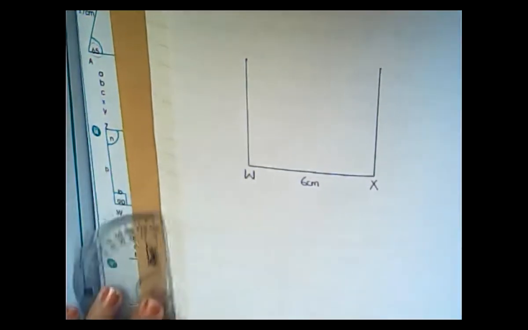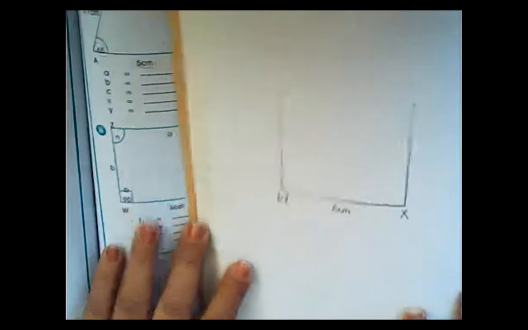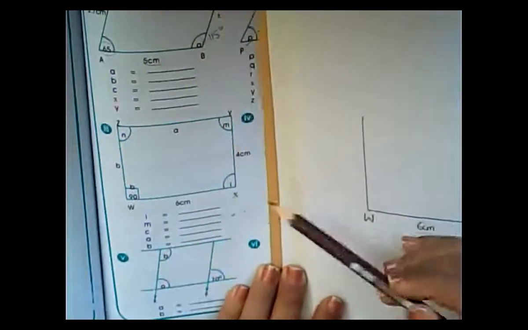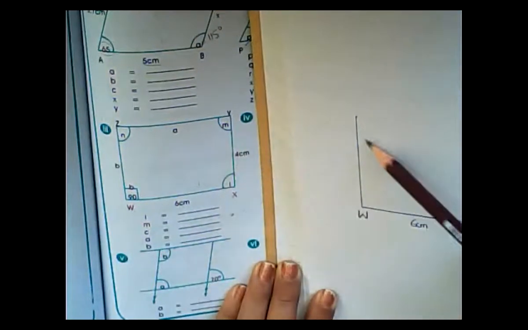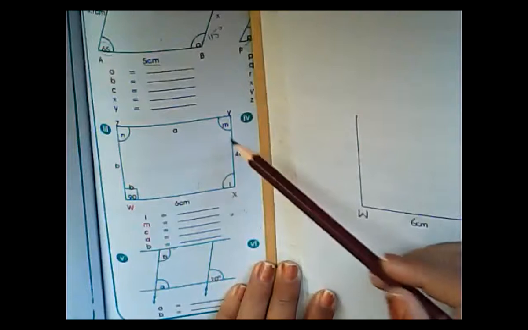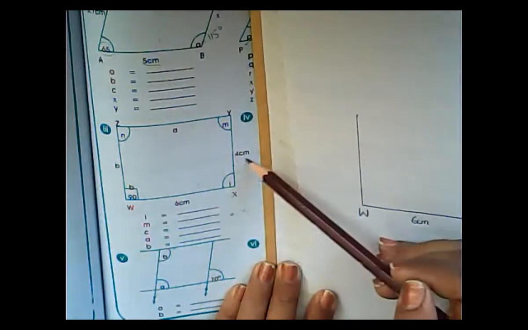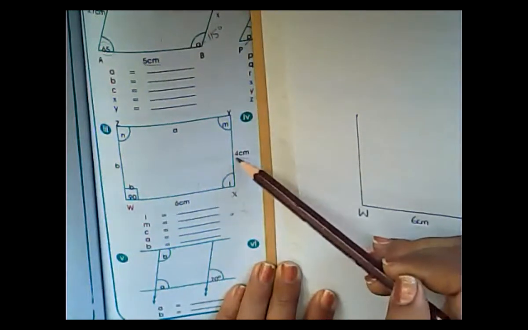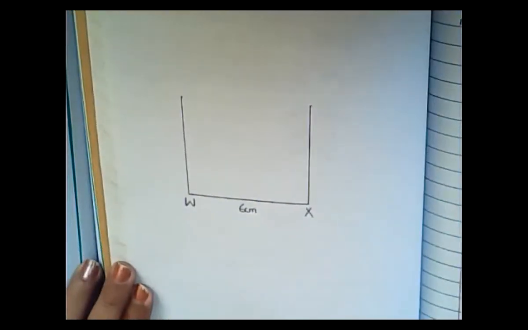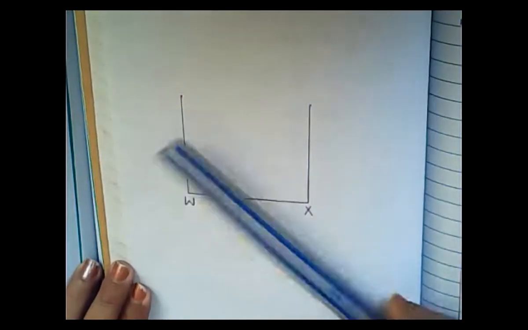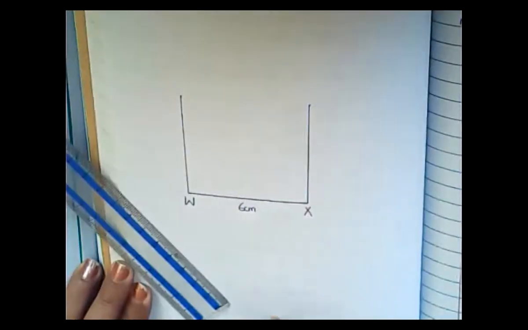Clear. But after that, as you can see here, the measurement of this side and this side is 4 centimeter. So what you will do, you will take the scale and cut this line.